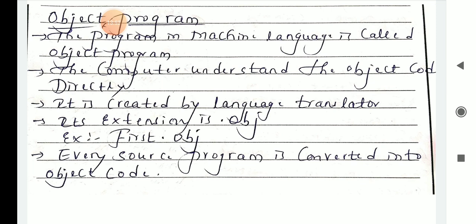Next one is the machine language. Machine language always operates on binary, that is 0 and 1. It is machine dependent and difficult for humans to understand. A program written in machine language is called an object code.